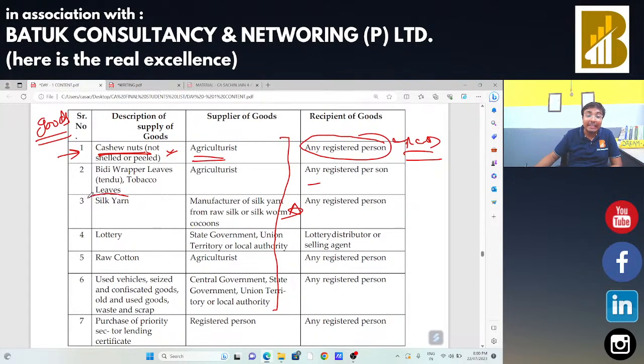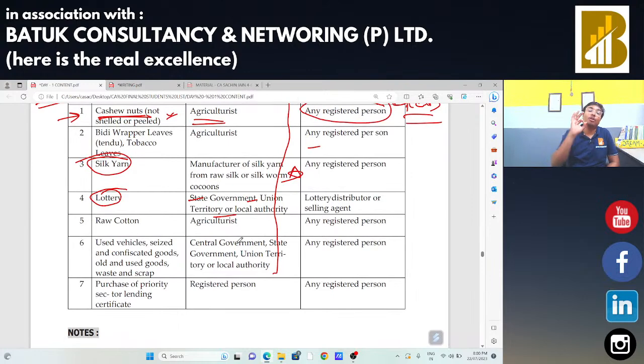In case of silk yarn, the one who manufactures and supplies it, in that case the manufacturer of silk yarn is not liable to make the payment of taxes. The recipient person, the registered person who is going to buy that silk yarn, is liable to make the payment of taxes. Lotteries issued by the state government, central government and local authority: in that case also, the central government, state government, local authority is not liable to make the payment of taxes.